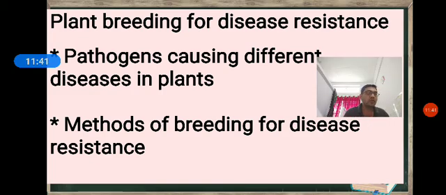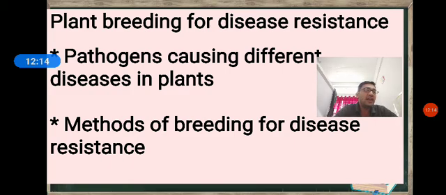Okay, so here a specific agent which causes a disease is known as a pathogen. A wide range of viral, bacterial, and fungal pathogens affect cultivated crop plants and reduce the yield. The crop losses may be up to 20 to 30%. Hybridization is widely used for the development of disease resistant varieties.